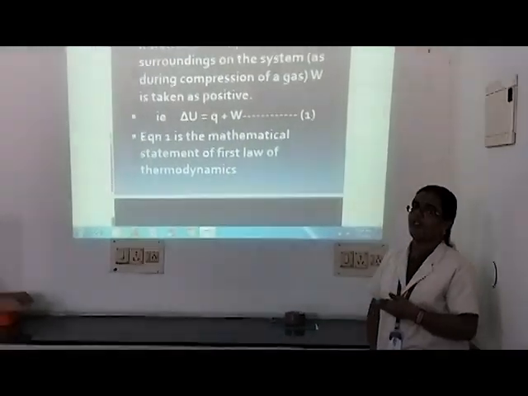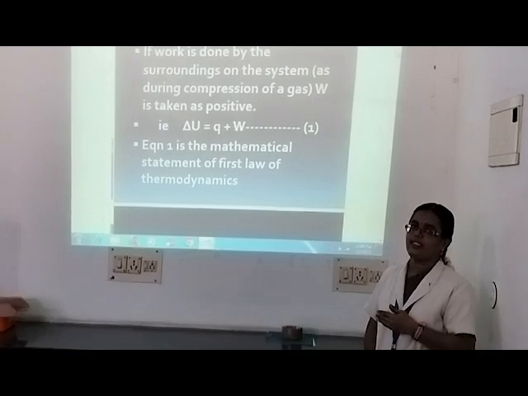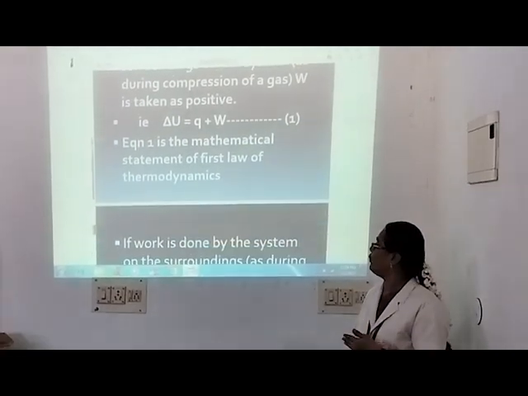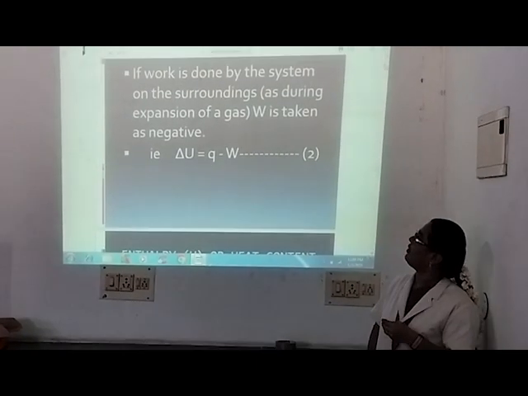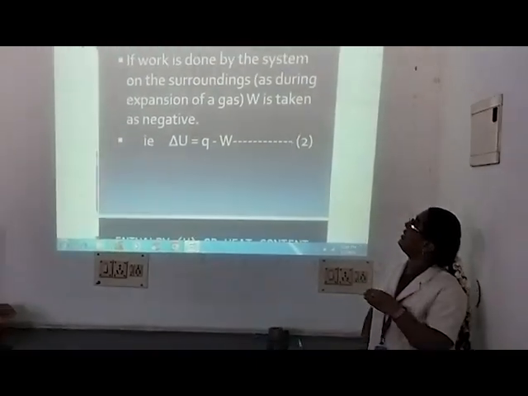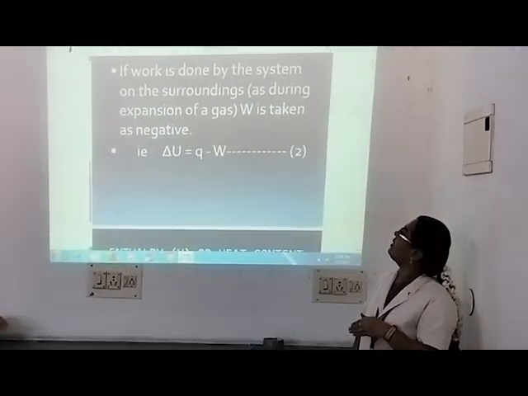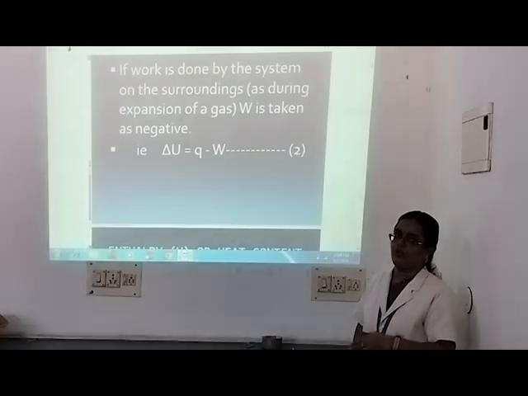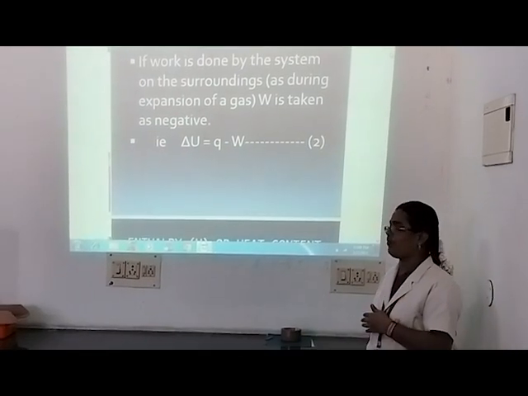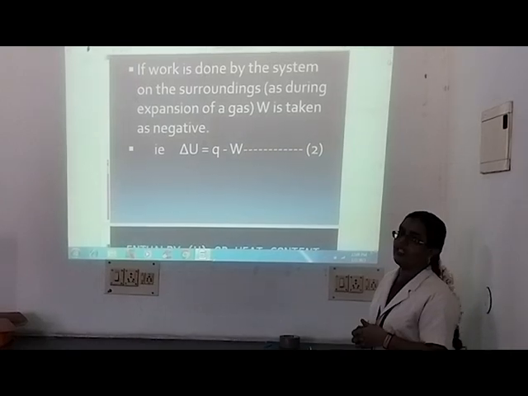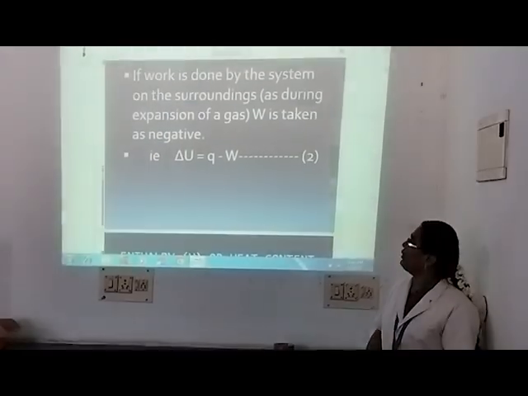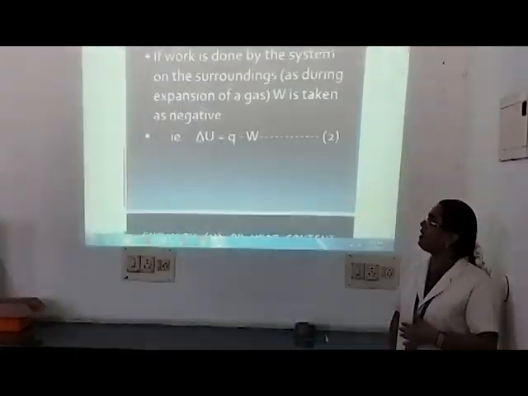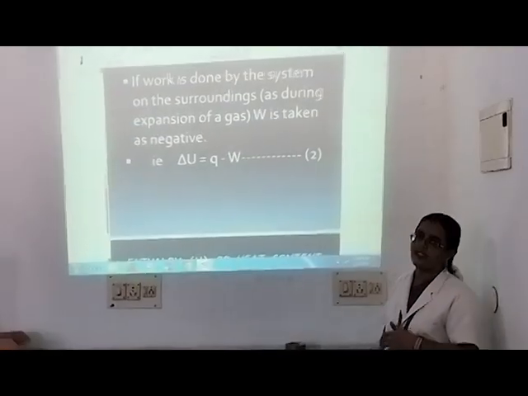Using this equation we can easily calculate the change in internal energy delta U. If the work is done by the system on the surroundings, that is during the expansion of the gas, W is taken as negative, so the equation will be delta U is equal to Q minus W.